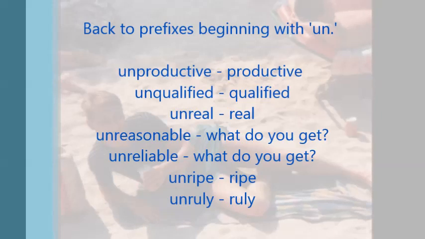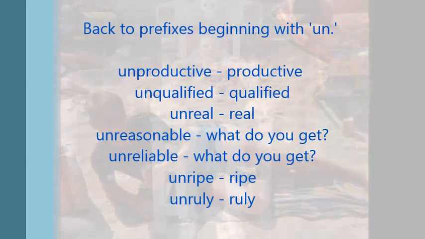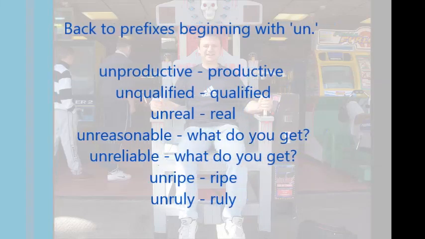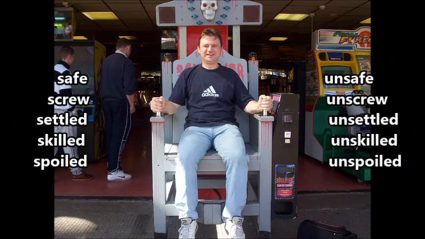Okay, back to the prefixes beginning with UN. Unproductive, productive, unqualified, qualified, unreal, real, unreasonable. You know what that one is? That would be reasonable. What about unreliable? Yep, that is reliable. You simply take the UN away. Unripe, ripe, and unruly, obviously, ruly.